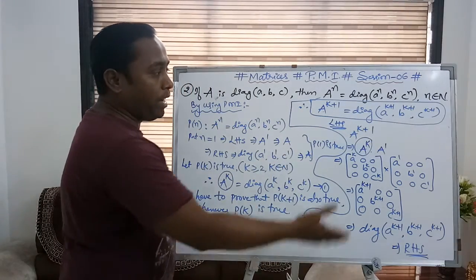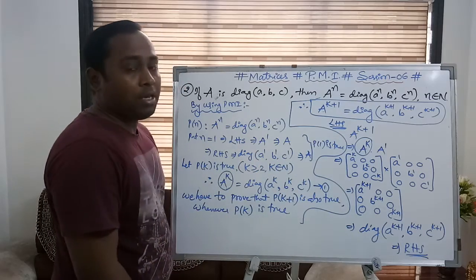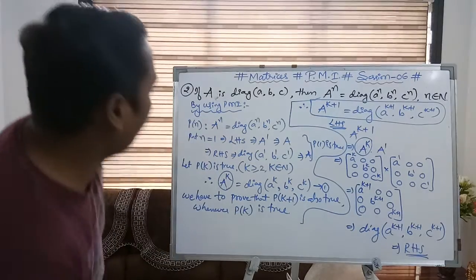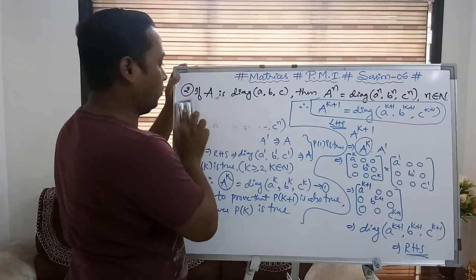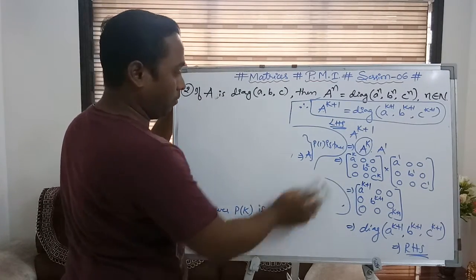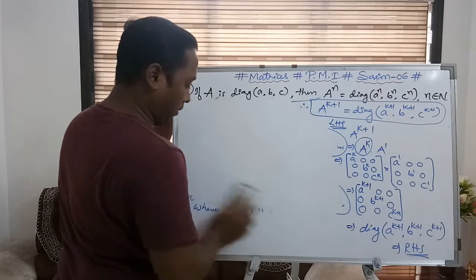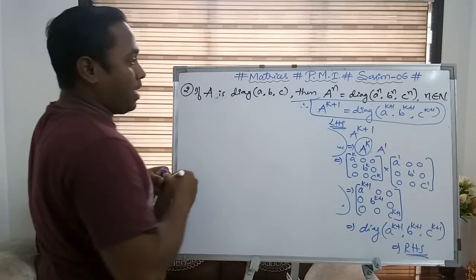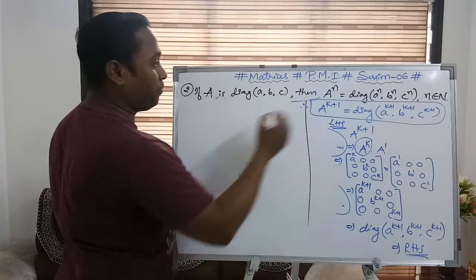Getting it? Now based on this result, they may ask questions like, see, one marker type question, how they are framing it.